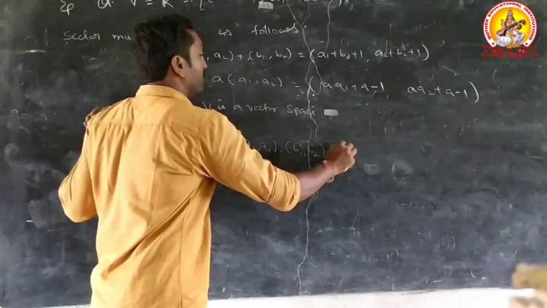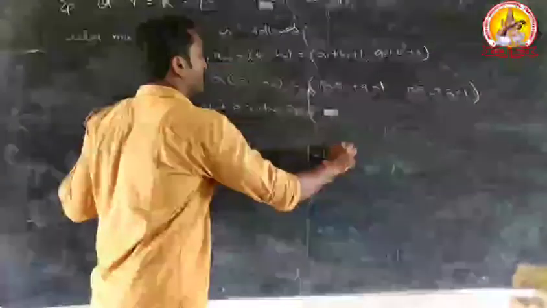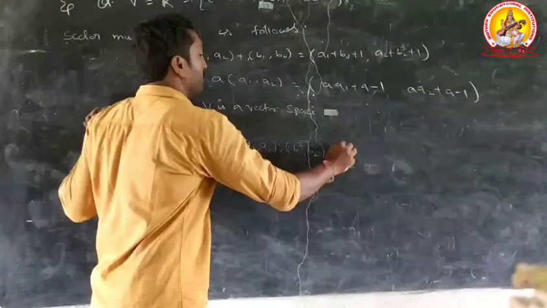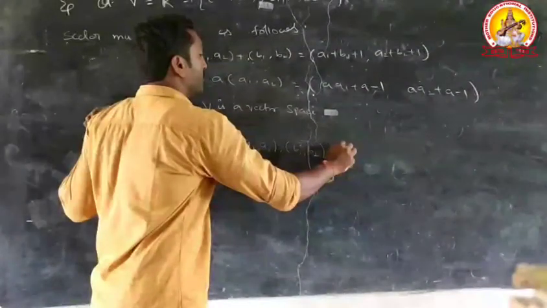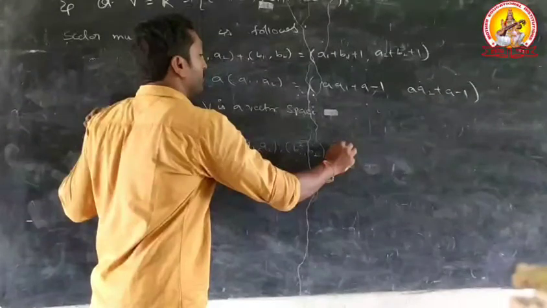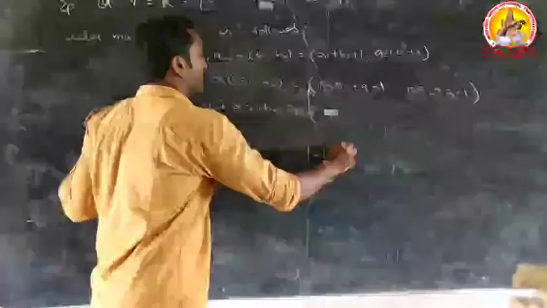The first one is, let a belong to capital F, and (a1, a2), (b1, b2) be two vectors in capital V. Therefore, a into ((a1, a2) plus (b1, b2)).